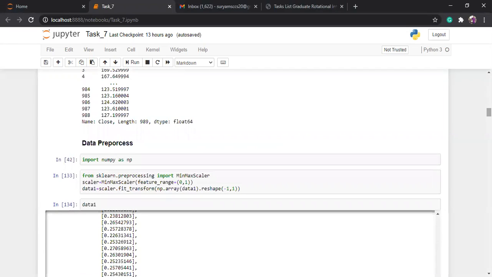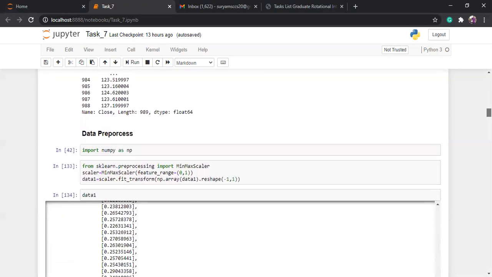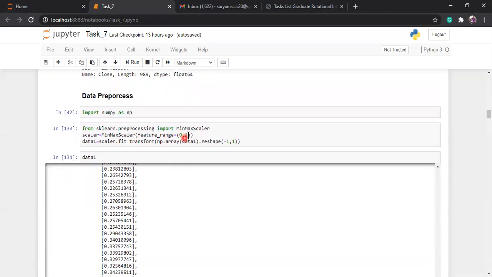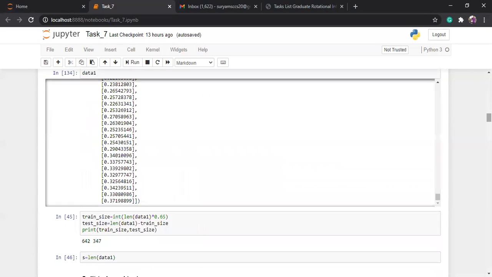What pre-processing is needed in this project? Here our close data is not normalized. Our data looks like 166, 169, 167, so the values are high. So I can normalize from 0 to 1 or -1 to 1. Through the feature range I give 0 to 1, so all the data will be converted to 0 to 1 only. Suppose I give -1 to +1, then all the data will be converted to -1 to +1. Here I use 0 comma 1 through the feature range. After applying this min max scaler, I can easily convert my close column to 0 to 1.